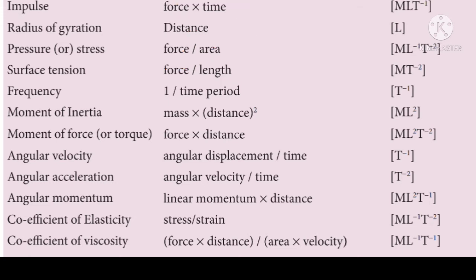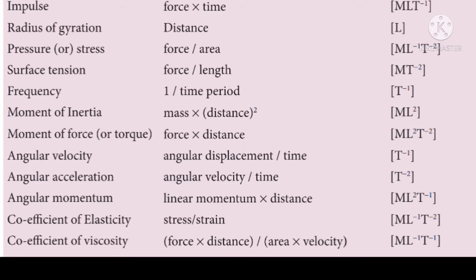And next physical quantity, radius of gyration. Radius of gyration is nothing but a distance, and the dimension for distance is capital L within square bracket. This is called the dimension for radius of gyration.